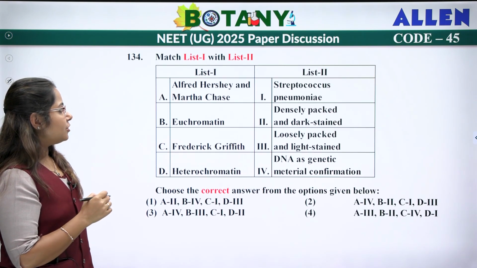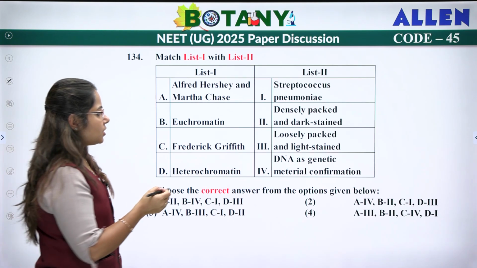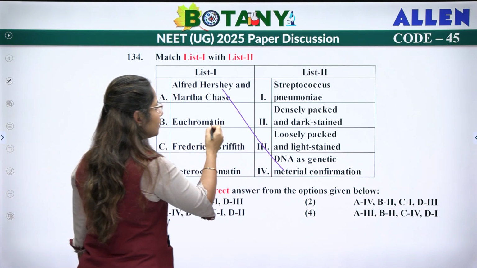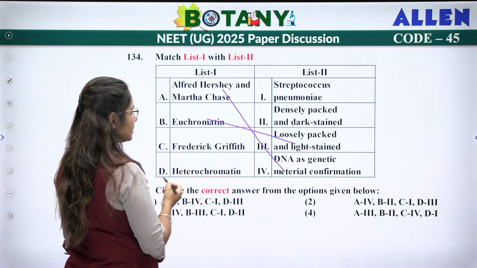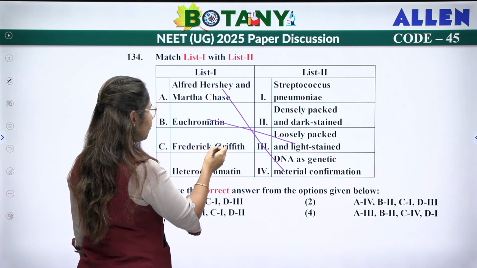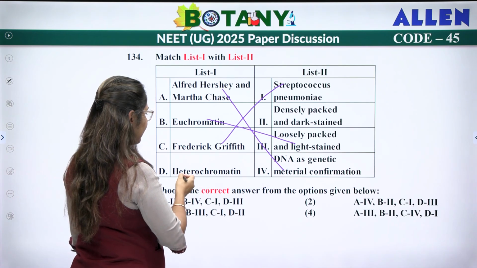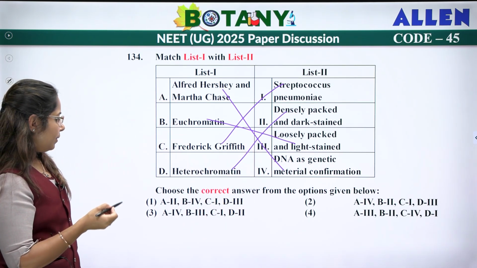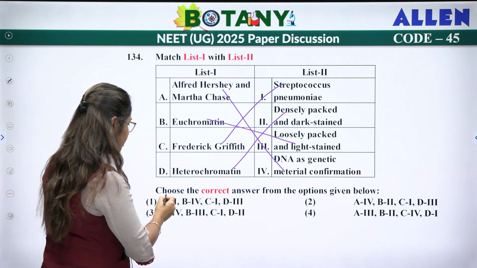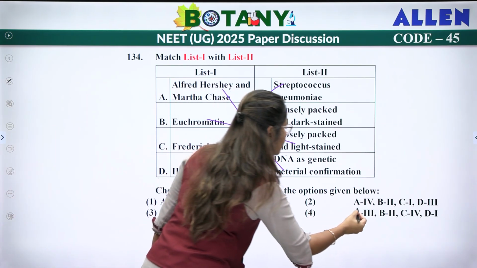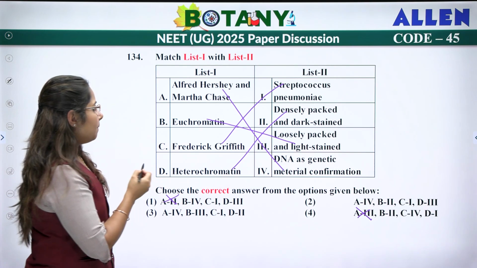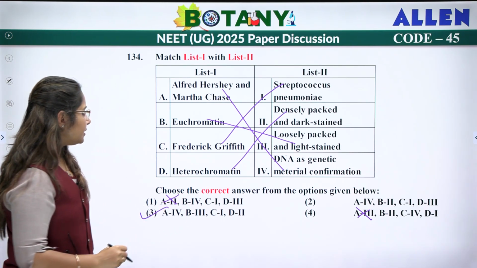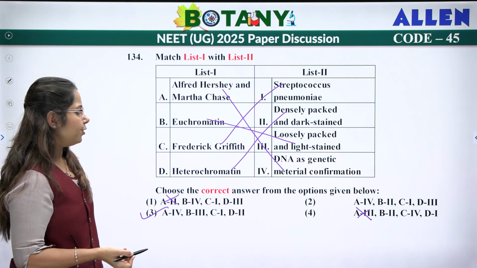Now, Alfred Hershey and Martha Chase, they were the ones who gave DNA as the genetic material. Euchromatin is loosely packed and light stain. Frederick Griffith is your Streptococcus pneumoniae, and heterochromatin is your densely packed and dark stain. So A will be with 4, so this option gets negated. This option gets negated. Then B will be with your 3. So this is there. C will be 1 and D will be your 2.